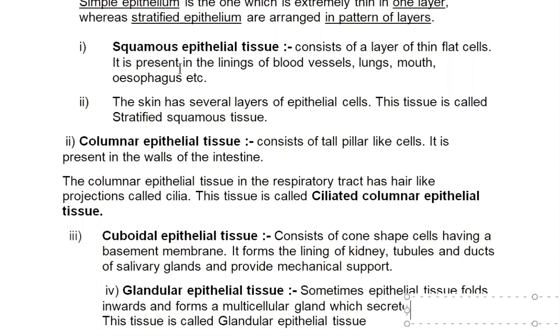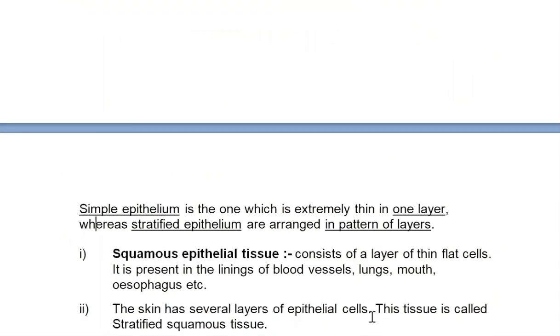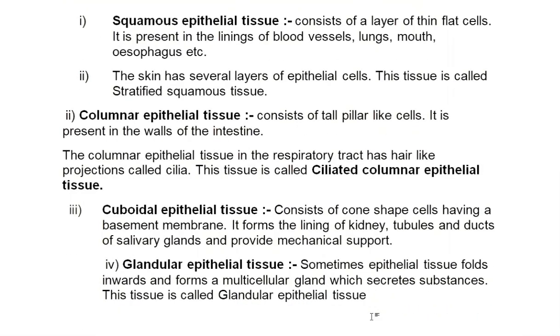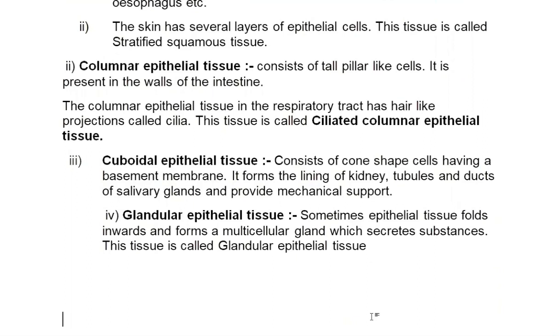Next type of tissue is glandular epithelial tissue. Sometimes epithelial tissue folds inwards, and it forms a multicellular gland which secretes substances. This tissue is known as glandular epithelial. And sometimes there are unicellular glands also. Suppose this is a layer of epithelial tissue. Some cells become specialized to secrete substances.